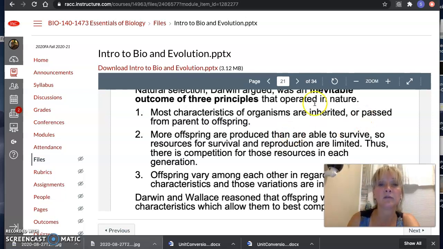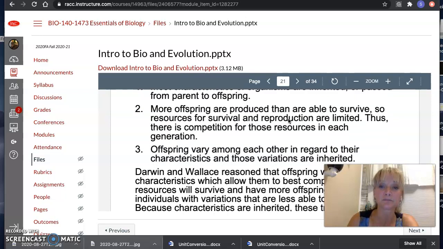One is that most characteristics of organisms are inherited, or they're passed from parents to offspring. Maybe it's height, maybe it's being a good runner, maybe it's a good hunter. So most of these traits are inherited from the parents.